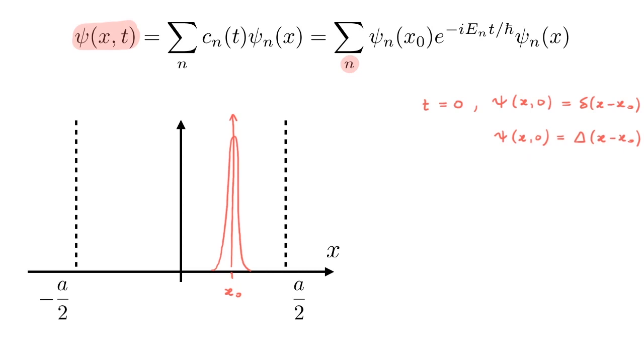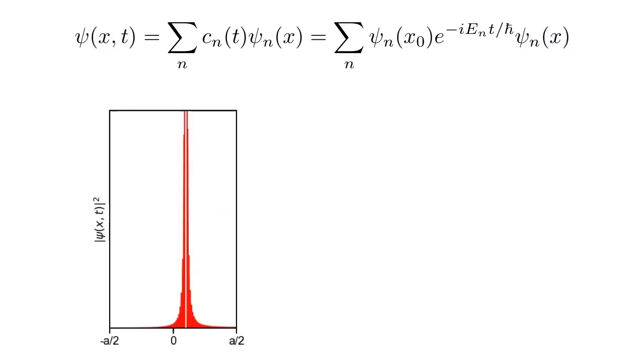The reason why we obtain a finite width when we truncate the sum is because by neglecting some terms, we now no longer have the destructive interference that we had when we obtained the pure delta function. To understand what happens at a later time t1, we note that each basis function psi n oscillates at a different frequency, omega n equals E n over h bar. Because each basis function oscillates at a different frequency, this will break further the destructive interference that led to the very localized wave function that we started with, and this means that the overall wave function will spread. At much later times, the coherence that we had at the beginning to localize the state at a single point will be completely destroyed, and the wave function will be completely flat, and the particle could be anywhere in the well.